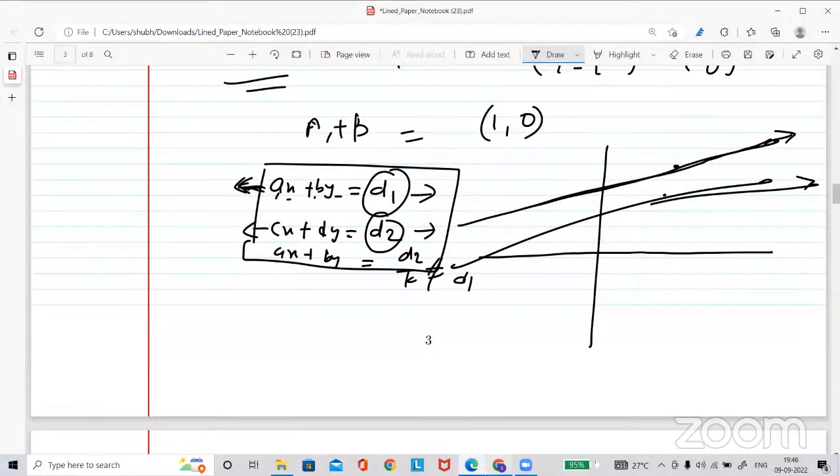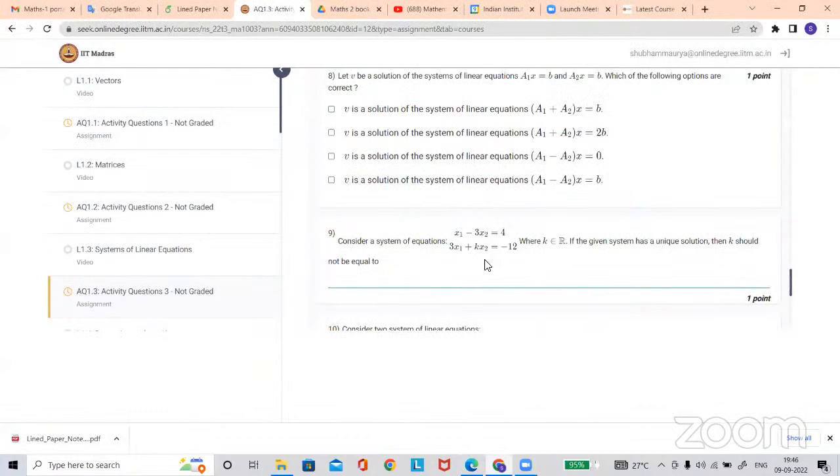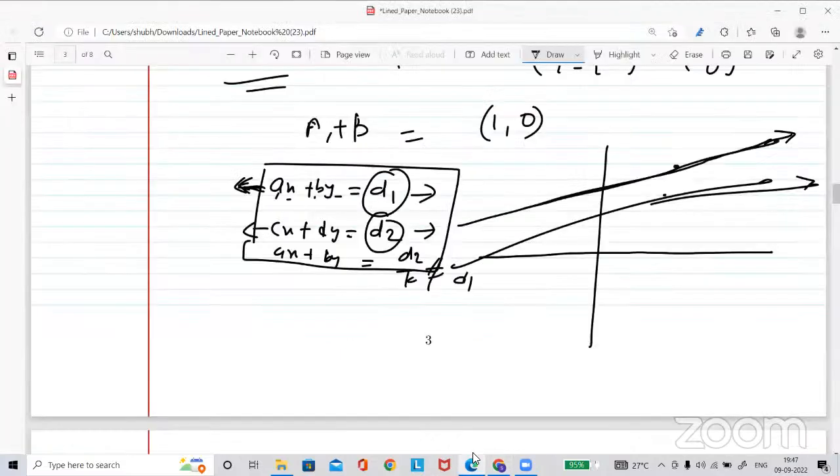So now I hope you got the idea what k will be here. What is the question? If the given system has a unique solution, then k should not be equal to what? If you want a unique solution, what would it be? Minus 9. Correct. That's the meaning of parallel lines in the unique solution case.